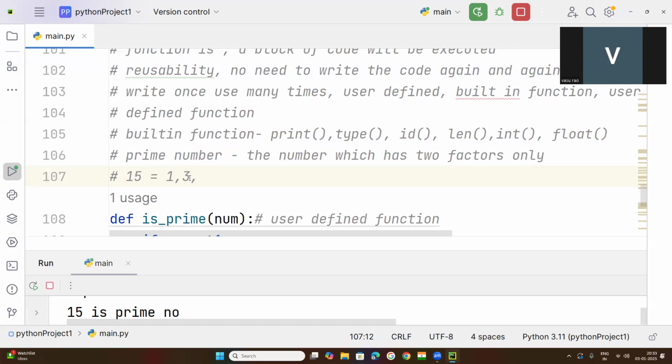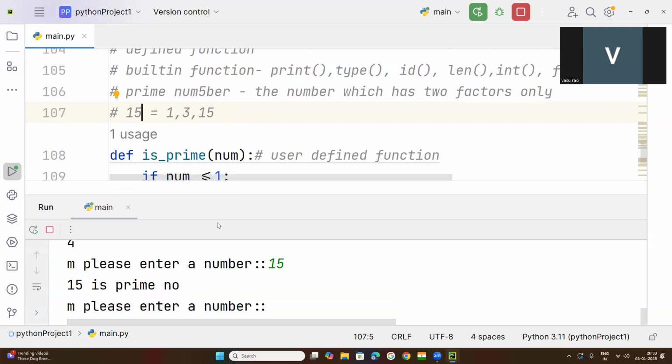And 15 itself is a factor. So how many factors? 3 factors. So 15 is not a prime number.